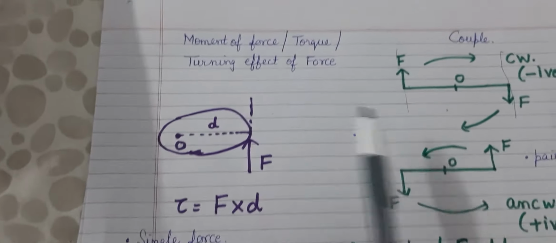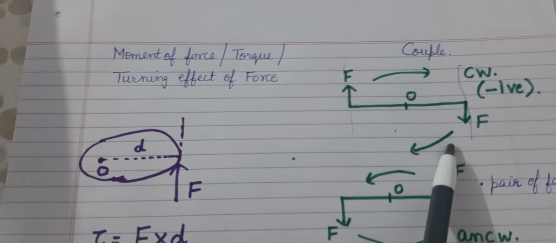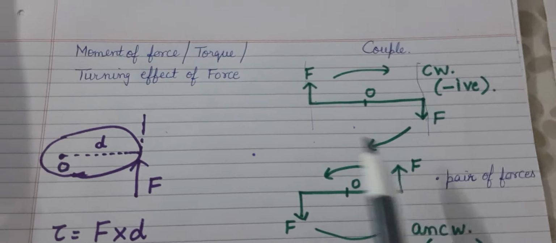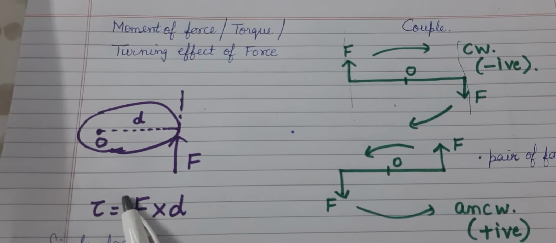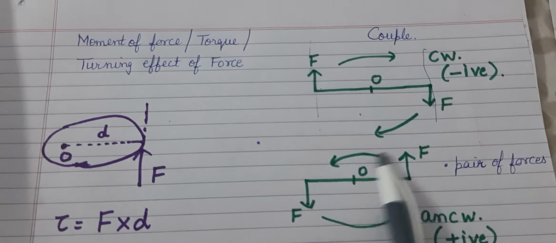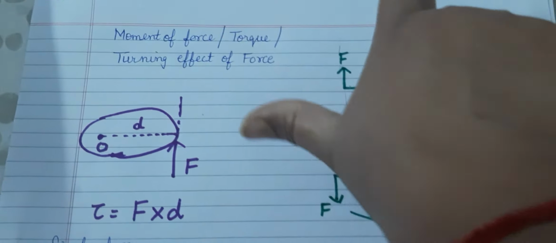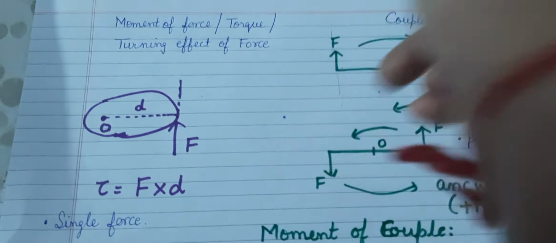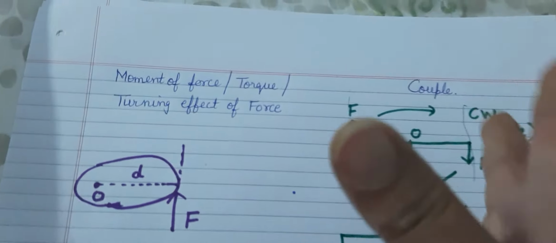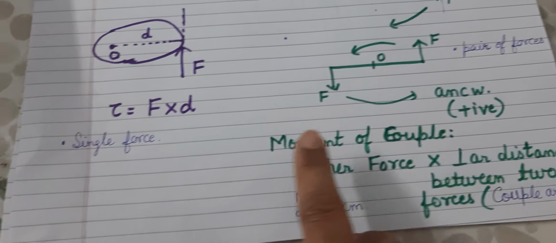Both couple and moment of force, or torque, produce a turning effect. This also produces a turning effect, and this also produces a turning effect. But the difference between the two is that one is a single force and the other is a pair of forces, and they complement each other. You can see this force and this force, no doubt they are opposite, but they are complementing each other and rotating the body in the clockwise direction. Similarly, these two forces are complementing each other and rotating the body in the anti-clockwise direction.